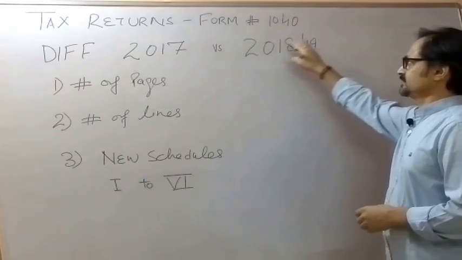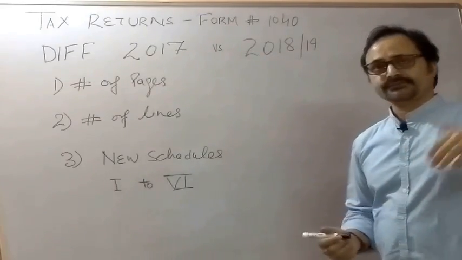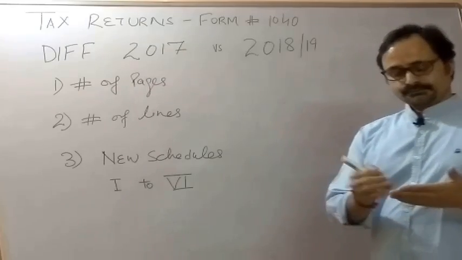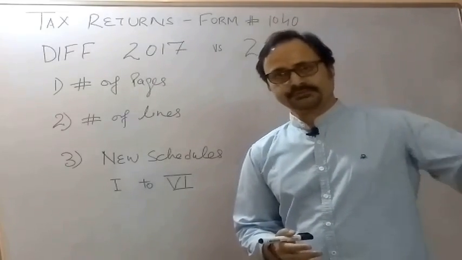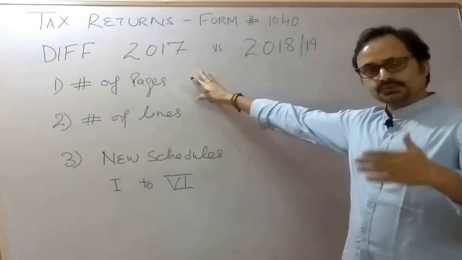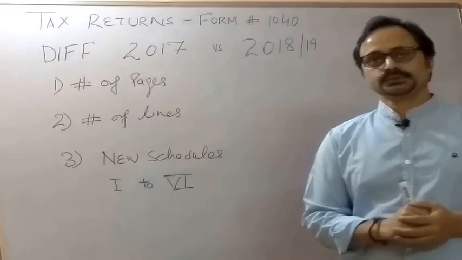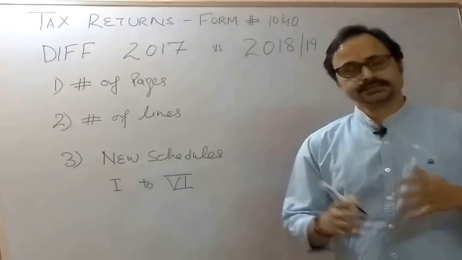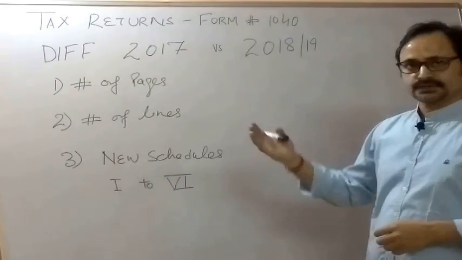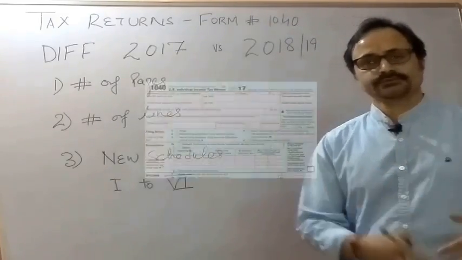Let's start with the tax returns form number 1040. When I say tax returns form number 1040, the difference from my previous video is this: if you have gone through my previous video, I told you that in 2017 or after 2017 a few changes were implemented to the tax return. Still, in 2019 a few more changes were implemented in that format. So let's see what those changes are and how they are relevant to our process, to our review.